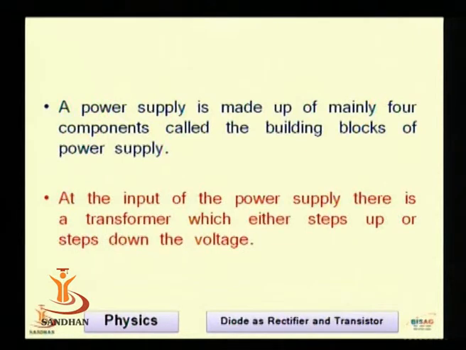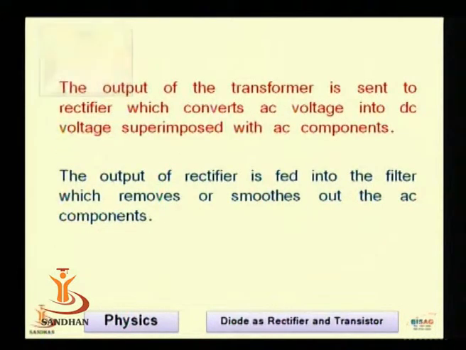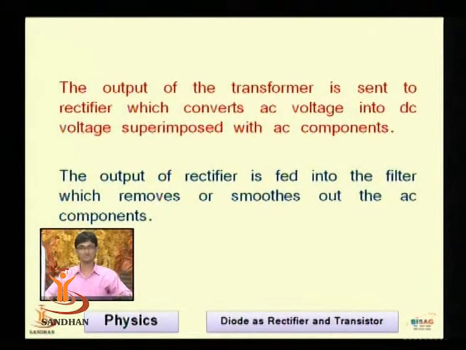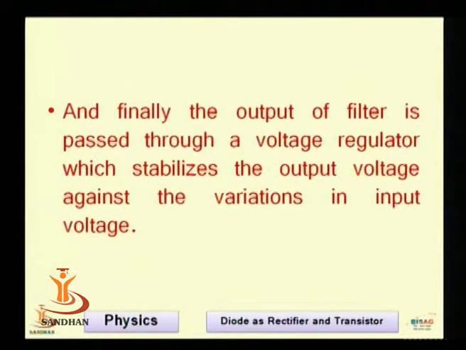A power supply, as we have seen, let me read it again. A power supply is made up of mainly 4 components, called the building blocks of the power supply. At the input of the power supply there is a transformer, either step up or step down type. The potential we get from the output of the secondary is given to the rectifier, which converts AC voltage into DC voltage superimposed with AC components. The output of the rectifier is fed into the filter, the third block of our block diagram.